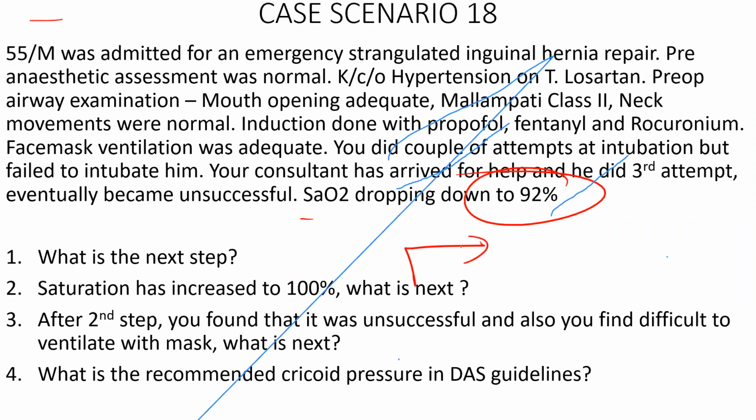What is next? Supraglottic airway device. Very good. So how many attempts of supraglottic airway device can you go for? You can go for 2 attempts. The last attempt should be done only in the presence of an experienced person, right? So 2 + 1. Good. Now the supraglottic airway device is kept. It has been successful. What do you do at this stage?